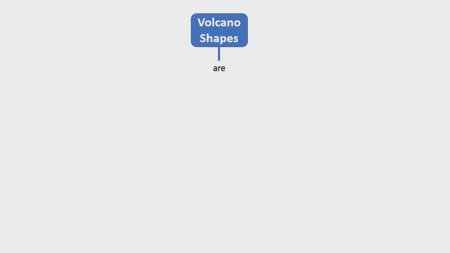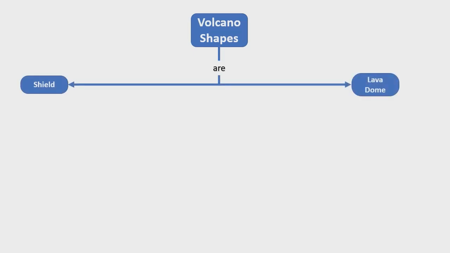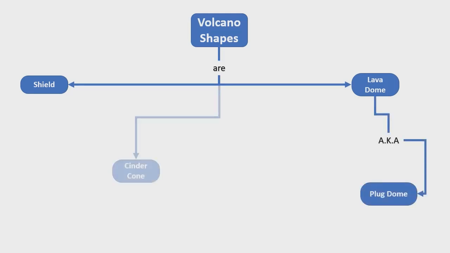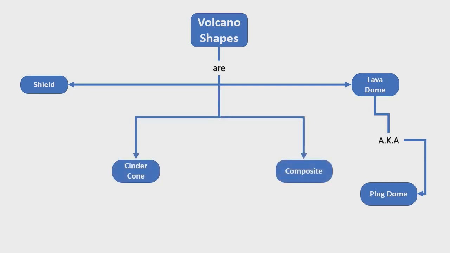Volcano shapes are shield volcano, lava dome, also known as plug dome. Another shape is a cinder cone volcano and a composite shaped volcano, also known as strato volcano.